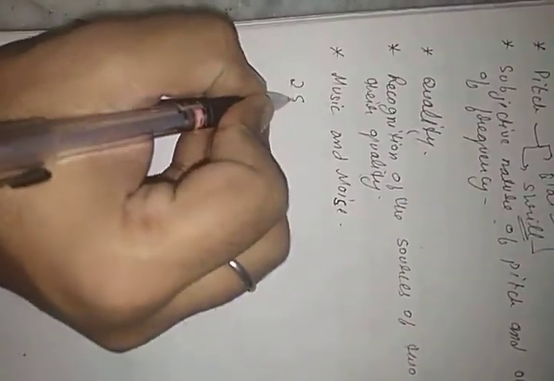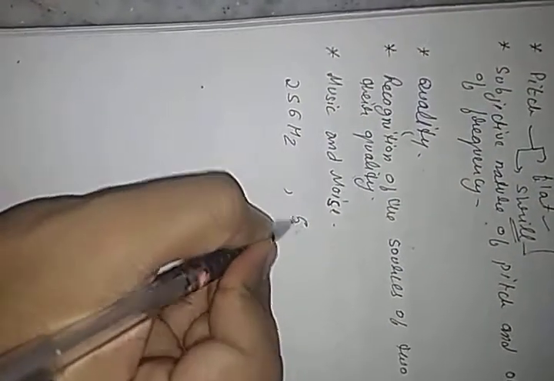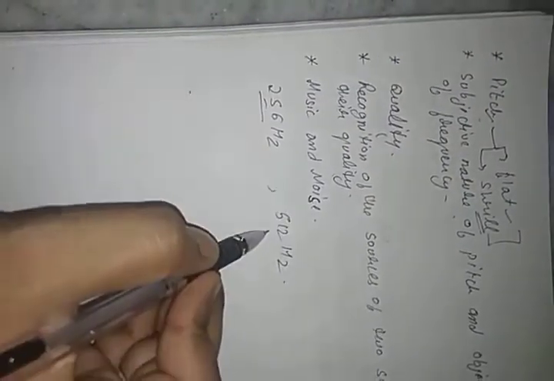Now here, we have an example. On the basis of waveform, we will distinguish a low pitch sound and a high pitch sound. For this, the waveform is placed with the help of a device, that is CRO, with tuning forks of two different frequencies. If we take tuning forks of different frequency, one is of 256 hertz and the next is of 512 hertz. As we have studied that pitch is dependent on the frequency, this is lower frequency, and this is higher frequency.